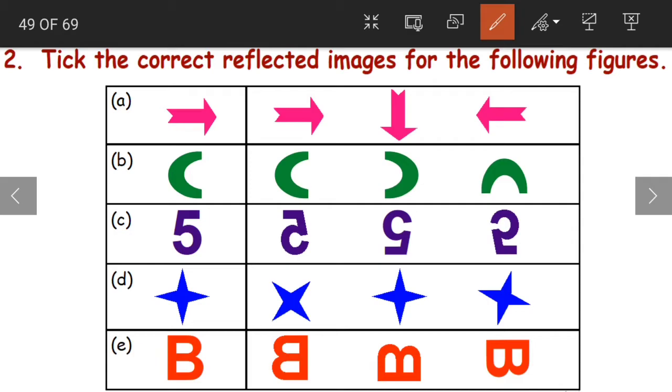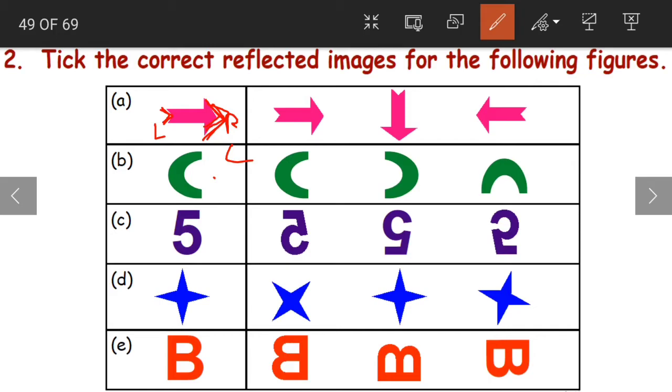Now question 2. Tick the correct reflected images for the following figures. This is a multiple choice question. These are the original images, and for these we have to select the reflected image from the following options. If you look at the first one, here the pointed arrow is to the right side and this V shape is to the left side. Now in reflection, what happens? It becomes the reverse. This should come to the left side.